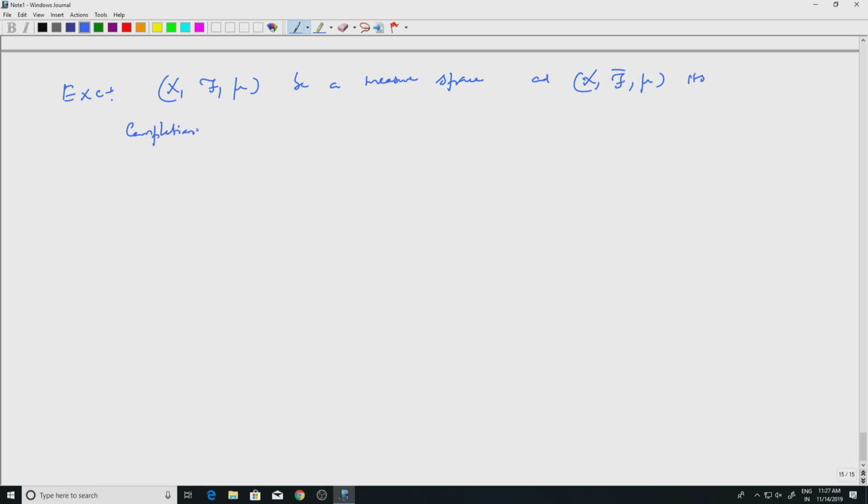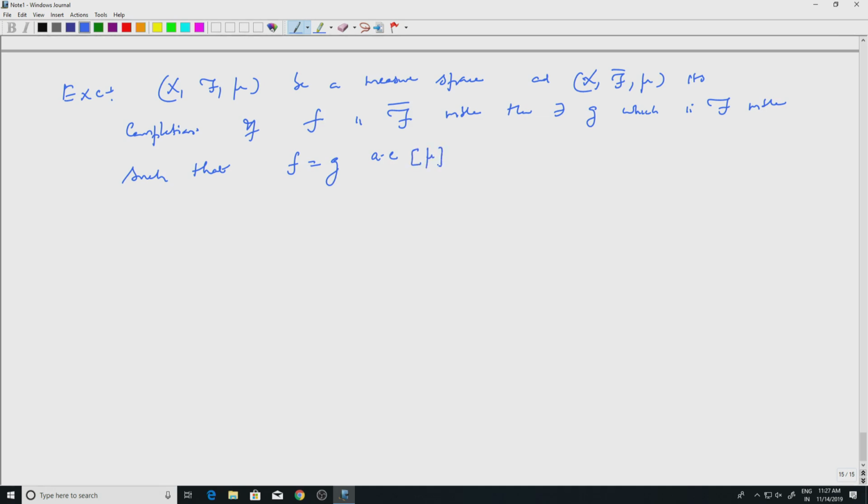Okay, so if f is script f bar measurable, that means when I pull back open sets, I am going to get sets in f bar. I may not get sets in f, script f. Then there exists G which is f measurable such that f equal to G almost everywhere. Okay, so that's the point.